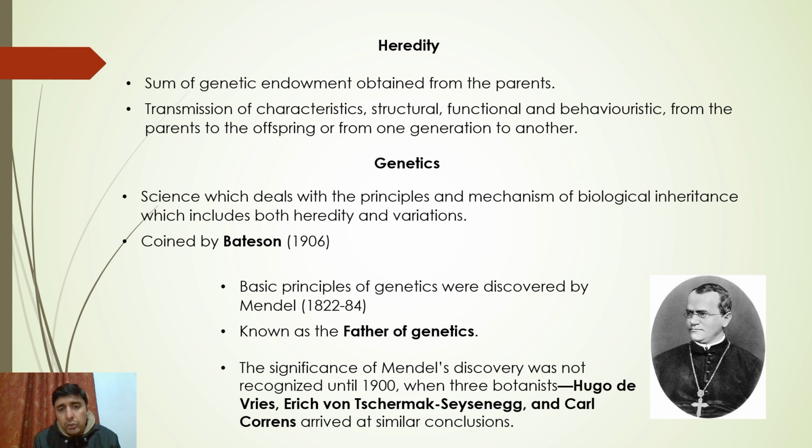This science that deals with heredity is a very interesting thing that we will cover in our lectures. What is this science called? This science is called genetics. How do you define it? This is the science which deals with the principles and mechanisms of biological inheritance. How are things inherited? How do we get them? The science that deals with this is known as genetics.